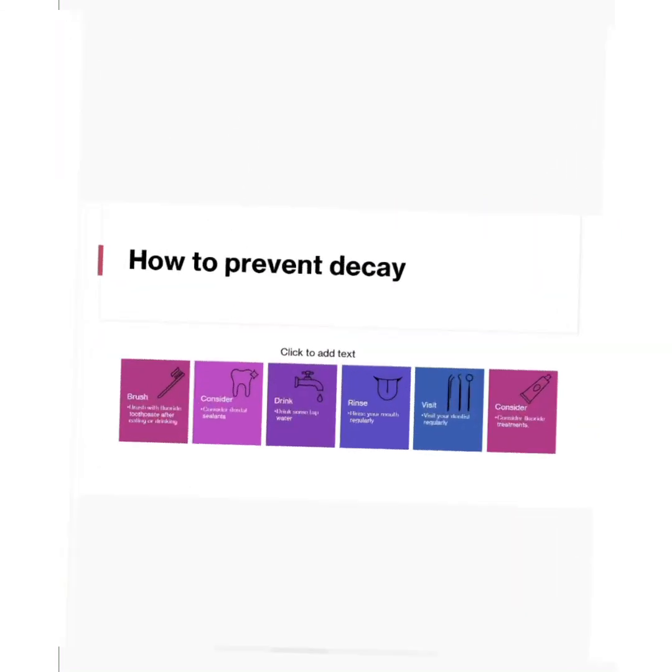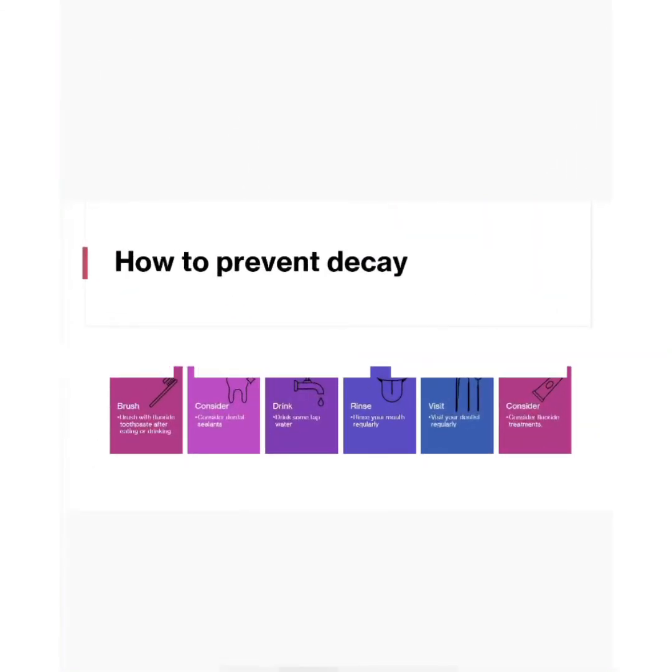The good news is there are a few ways to prevent decay. Brushing with a toothpaste that contains fluoride, dental sealants as a form of preventative care, receiving fluoride from tap water, rinsing and cleansing the mouth of any food debris, keeping up with your regular dental visits, and considering your options of different fluoride treatments are all great ways that can help prevent decay.